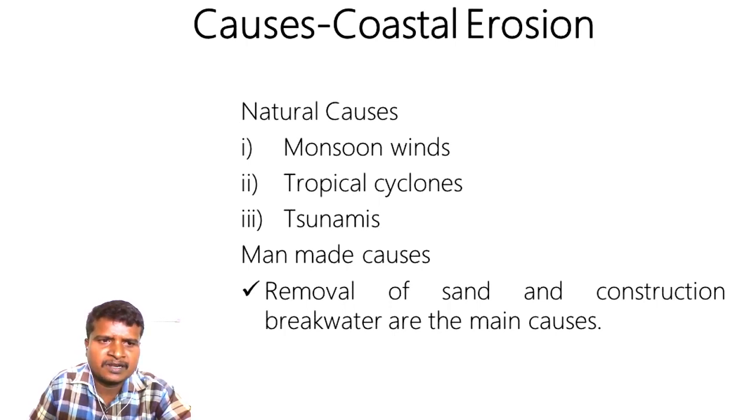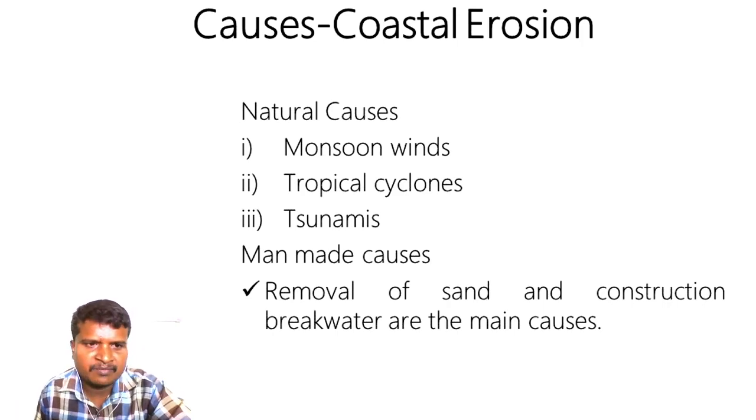Coastal areas can remain flooded over a long period of time, requiring resettlement of people. So if human settlements are there in the coastal area, they experience floods due to coastal erosion.